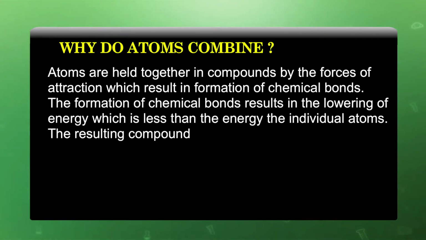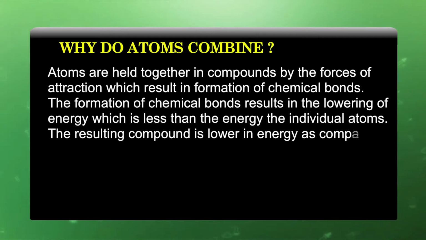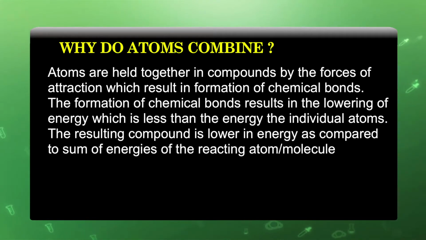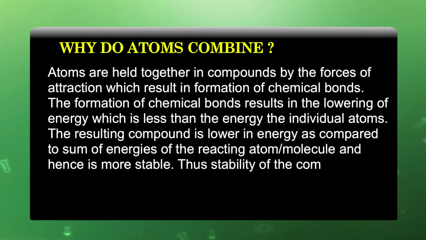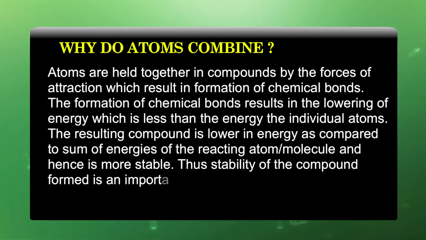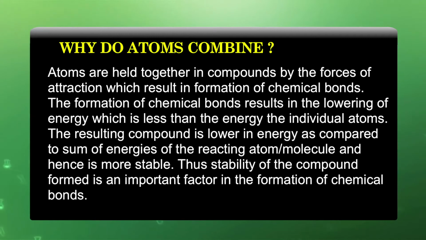The resulting compound is lower in energy as compared to the sum of energies of the reacting atoms or molecules and hence is more stable. Thus, stability of compounds formed is an important factor in the formation of chemical bonds.